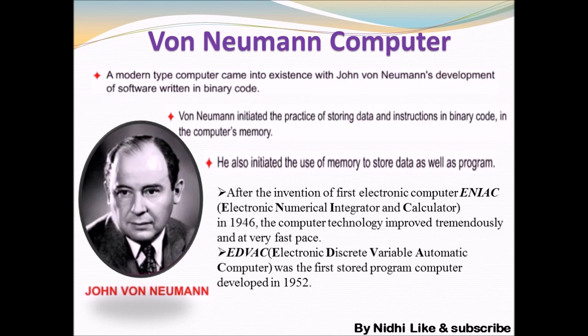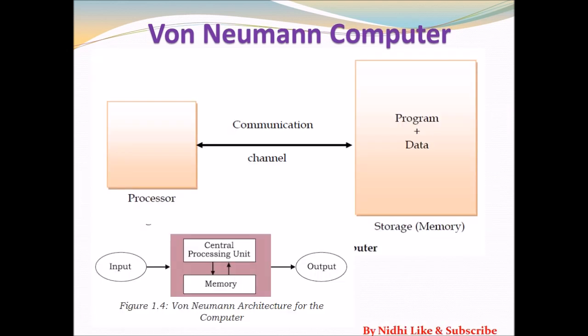After the invention of the first computer in 1946, computer technology changed and improved at a very fast pace. EDVAC, the Electronic Discrete Variable Automatic Computer, was the first stored program computer, developed in 1952. Here you can see the von Neumann computer.